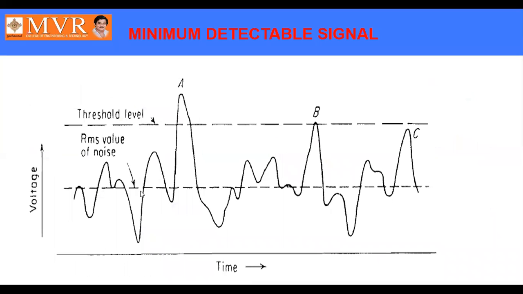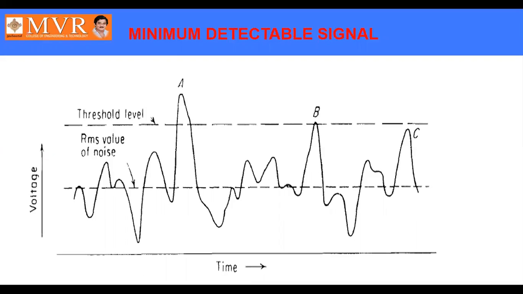The minimum detectable signal is nothing but the lowest level of signal which can be received by the receiving antenna. Any value which is greater than the minimum detectable signal, we can say is a target. Any value which is less than the minimum detectable signal, we can ignore because it is not a target. Let us see. In order to get a minimum detectable signal, we should give a threshold level. That is, a target which is detected at a threshold level is known as threshold detection.